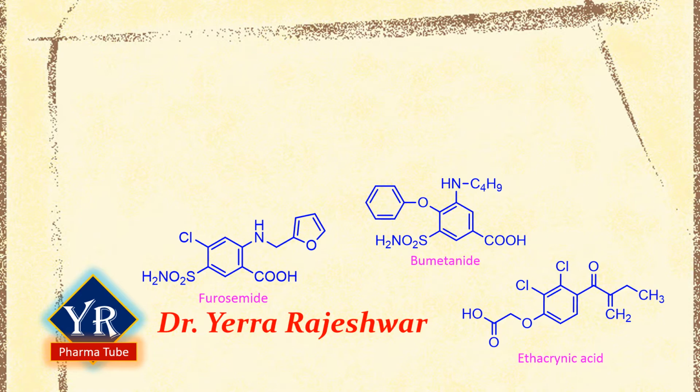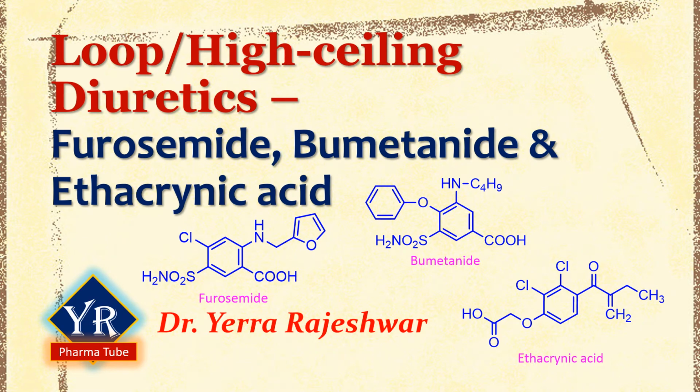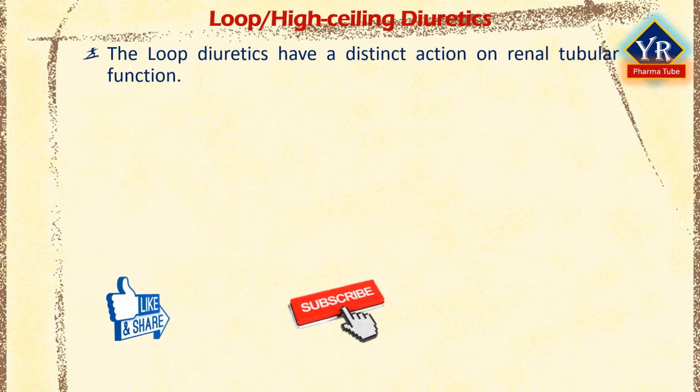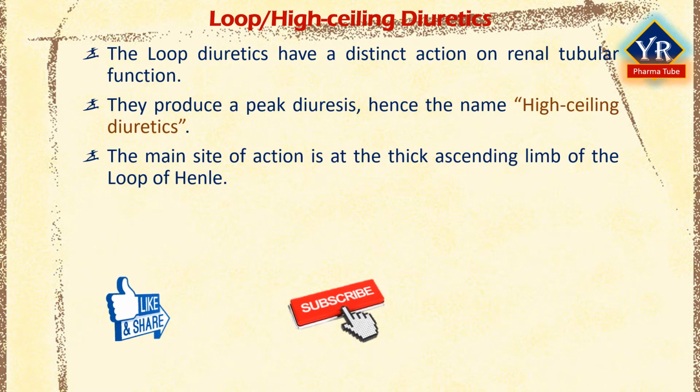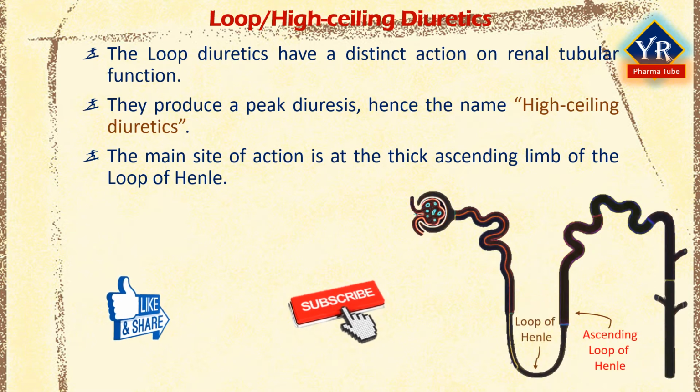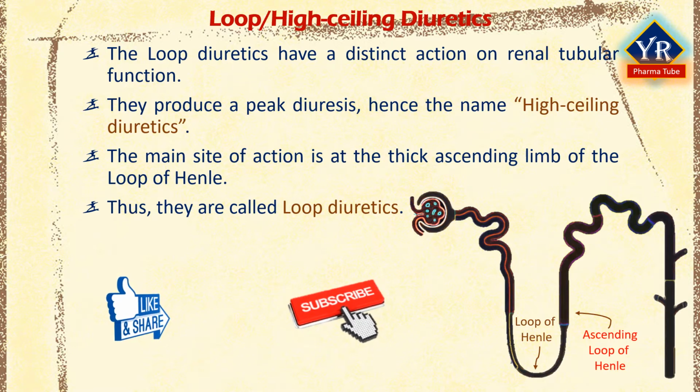In this lesson, we shall discuss the loop or high ceiling diuretics and their individual drugs such as furosemide, bumetanide and ethacrenic acid. The loop or high ceiling diuretics have a distinct action on renal tubular function. They produce a peak diuresis much greater than that observed with other commonly used diuretics, hence the name high ceiling diuretics. The main site of action of loop diuretics is at the thick ascending limb of the loop of Henle. As such, these are often called loop diuretics. Additional effects on the proximal and distal tubules also are possible.